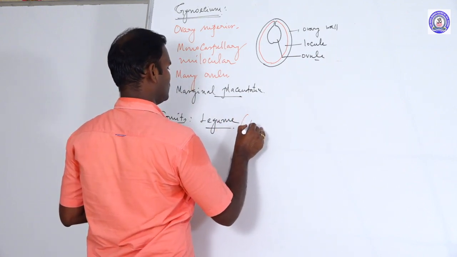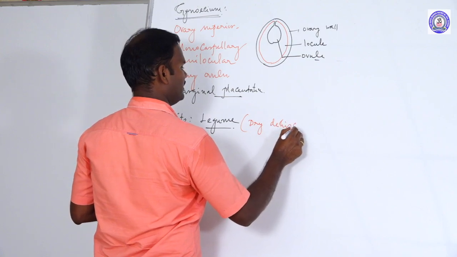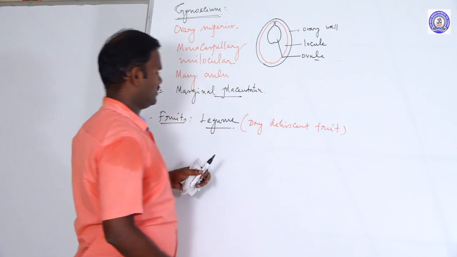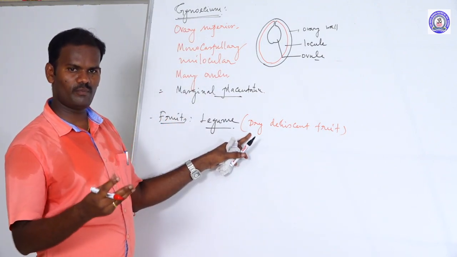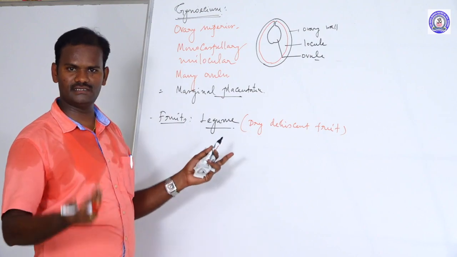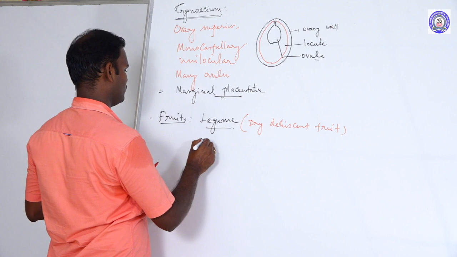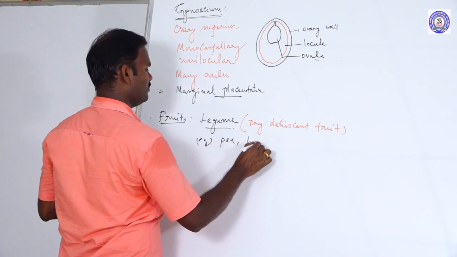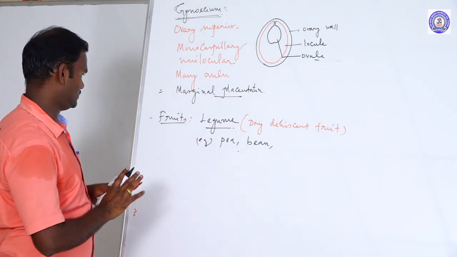It is a dry dehiscent fruit. The pericarp is dry in condition. They split open at maturity to liberate the seeds. These are called legume fruits. Examples of legume are pea, Pisum sativum, and bean. These are examples of legume fruits.